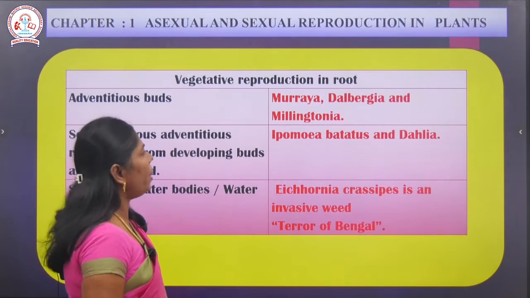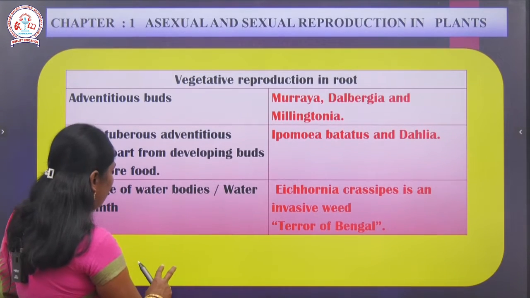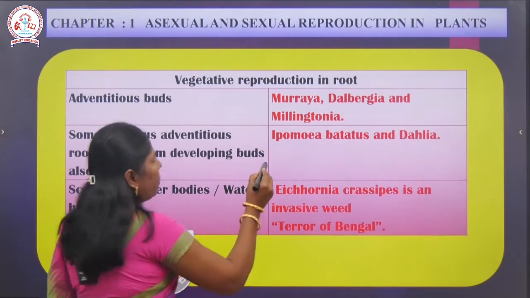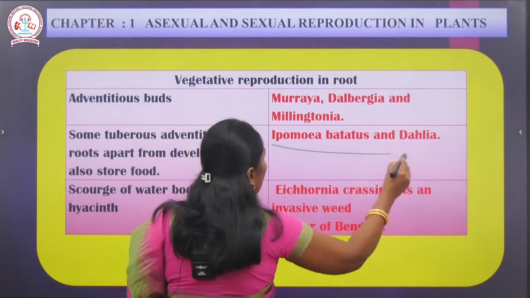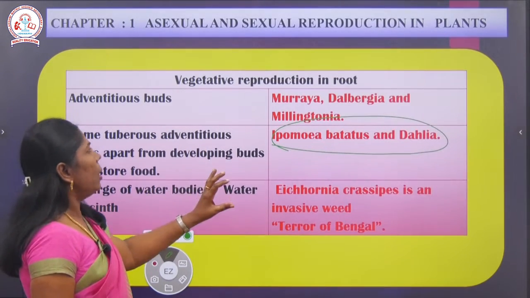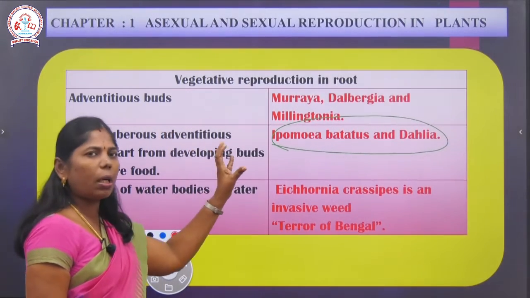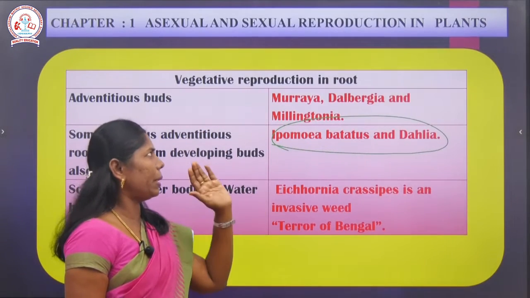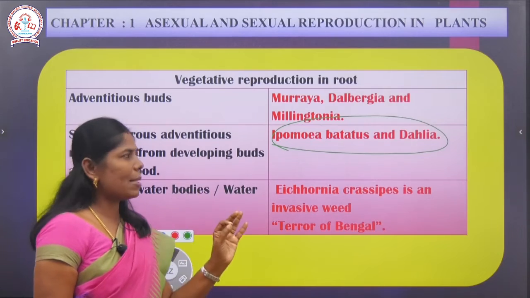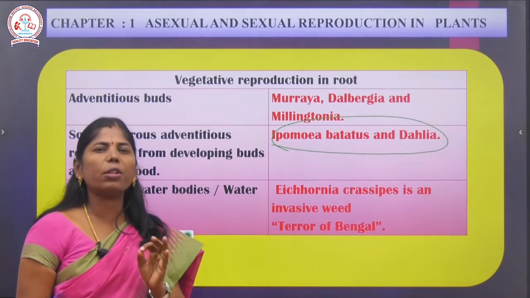So Ipomoea batatas and Dahlia can store the food materials, அதுவும் starch வந்து என்ன பண்ணும் அப்படினா store பண்ணி வைக்கும் இல்லையா? If they ask the question, adventitious roots arise from such plants அப்படினு பாத்தீங்கன்னா Morus, Dalbergia, Millingtonia, Ipomoea batatas and Dahlia.